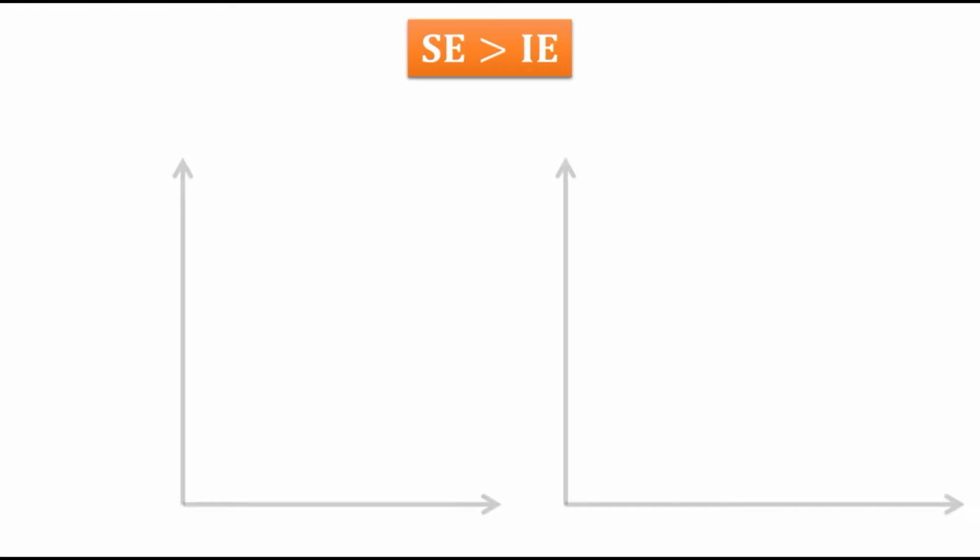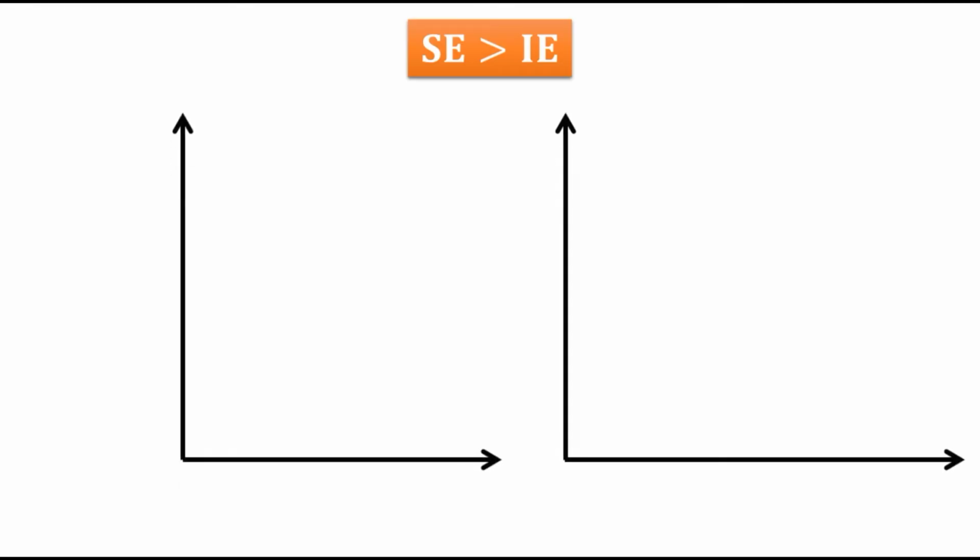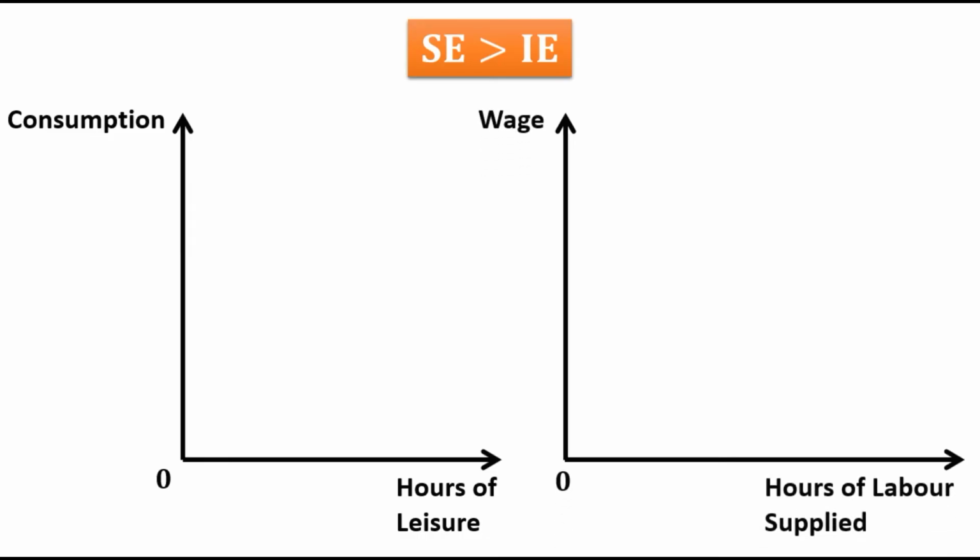Let's see the case when the substitution effect dominates the income effect. Here we have two panels. In the left panel we have taken hours of leisure on the horizontal axis and consumption on the vertical axis. And in the right panel we have taken hours of labor supplied on the horizontal axis and wage rate on the vertical axis.